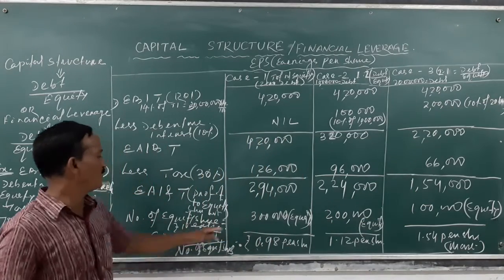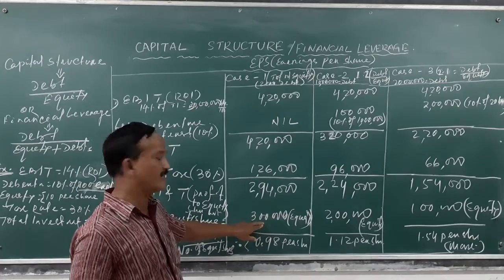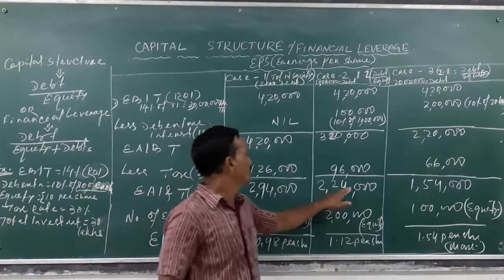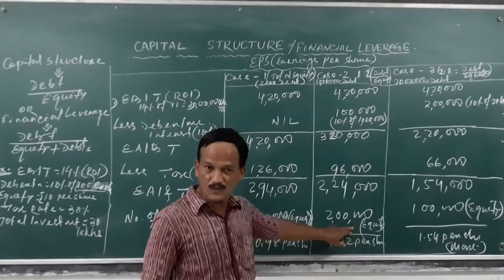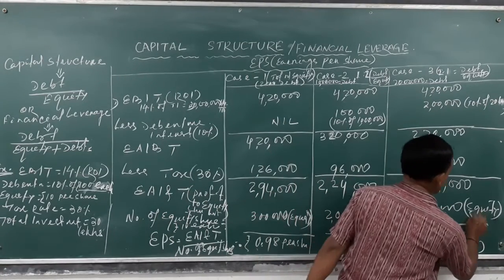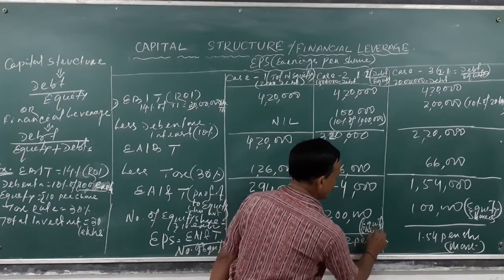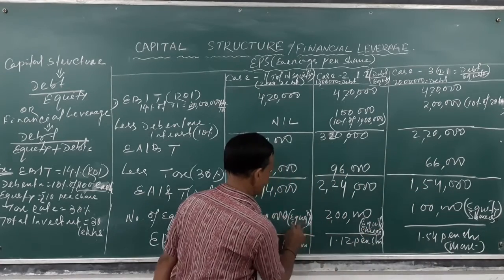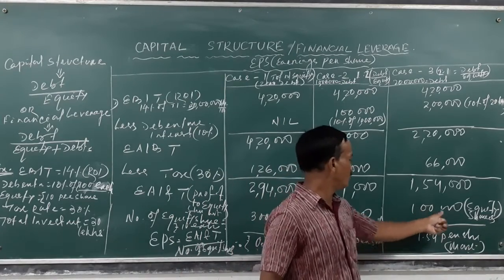So that is the number of equity shares. Here 30 lakhs total equity capital divided by 10, 3 lakh equity shares. Here 20 lakh equity capital divided by 10, 2 lakh equity shares. Here 10 lakhs divided by 10, that is 1 lakh equity shares.